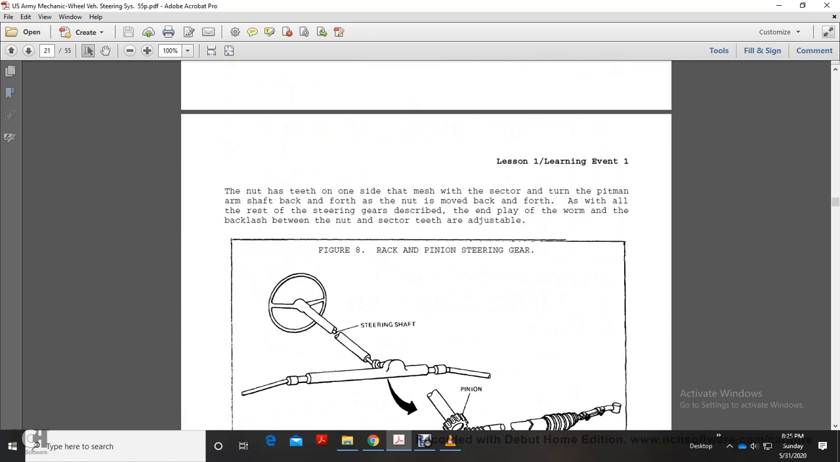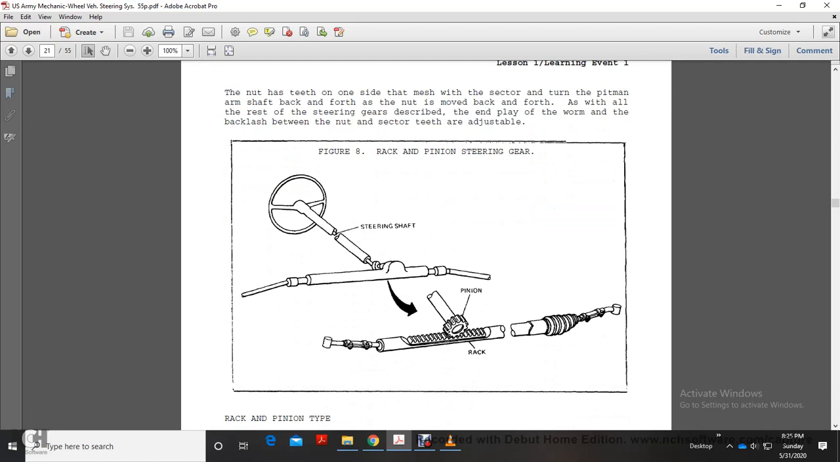The teeth on one side of the nut mesh with the sector teeth, which turn the pitman arm shaft back and forth as the nut is moved back and forth. As with all the other steering gears described, the worm bearing preload and the backlash between the nut and sector teeth are adjustable.